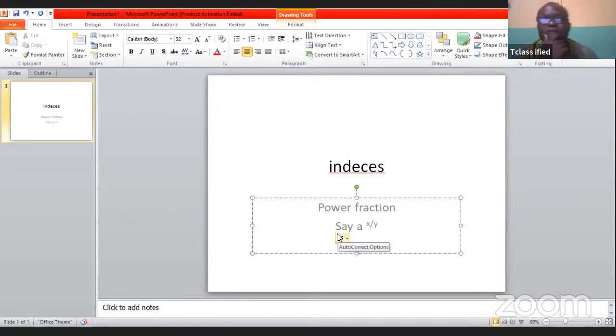Okay, so say we are having A to power X over Y. So it's the same thing as saying the y-th power of